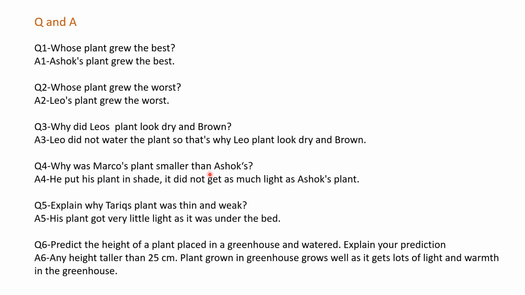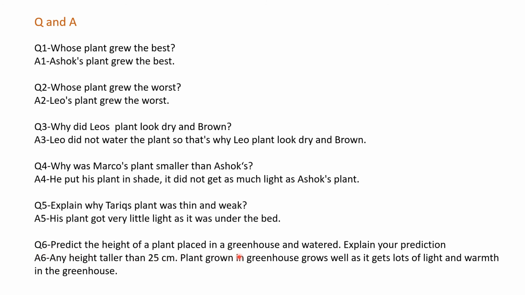Why was Marco's plant smaller than Ashok's plant? Because he put his plant in shade. When you put your plant in shade, it does not get as much light as the other plant, that is Ashok's plant. Explain why Tarek's plant was thin and weak. Because his plant got very little light as it was under the bed.